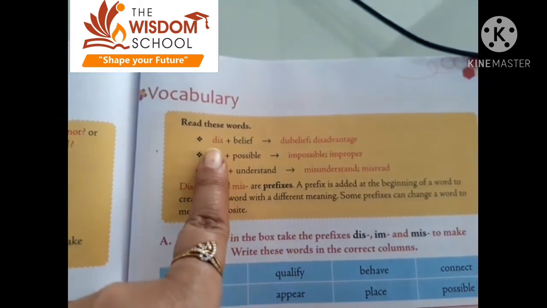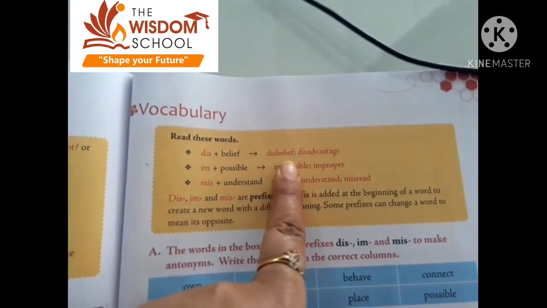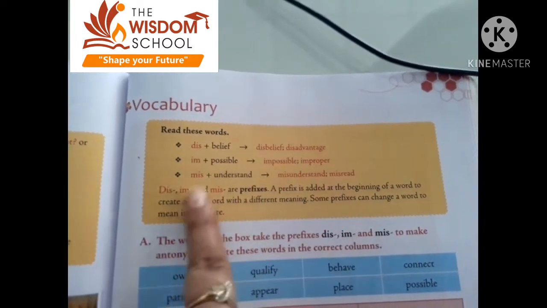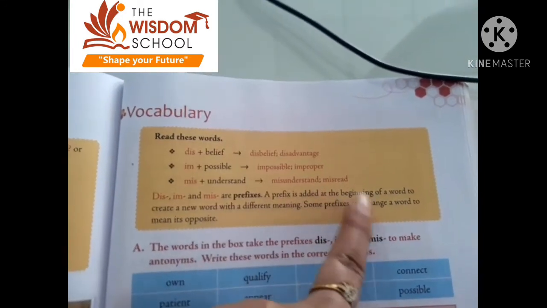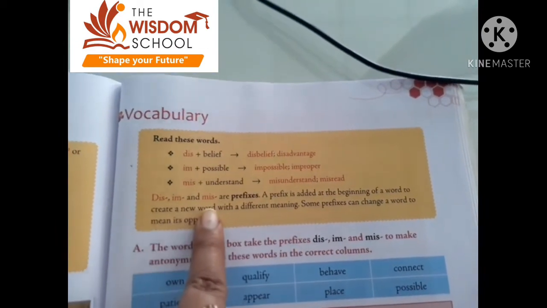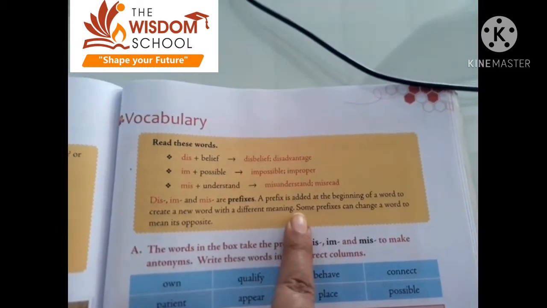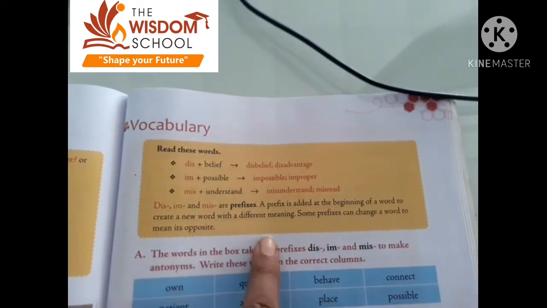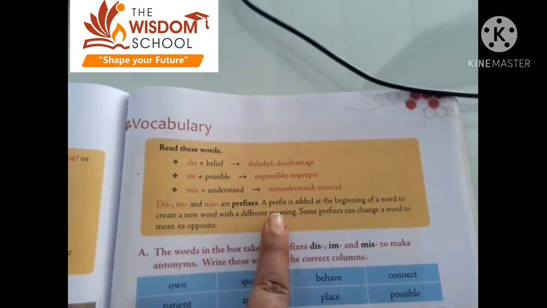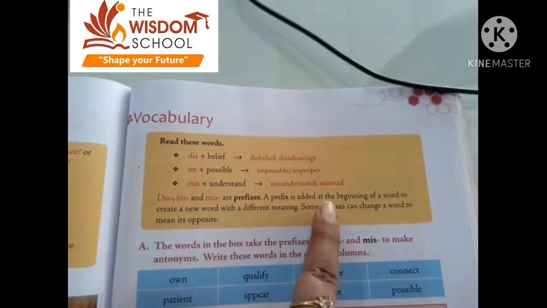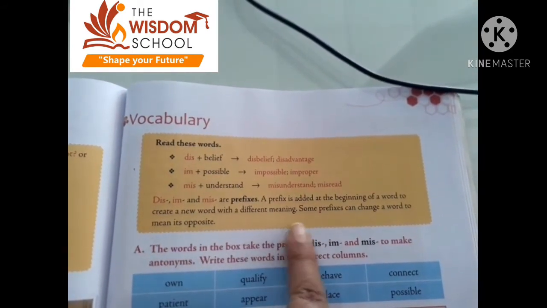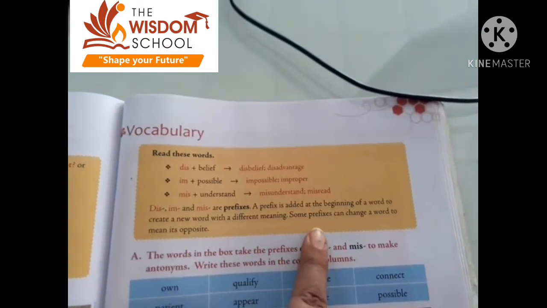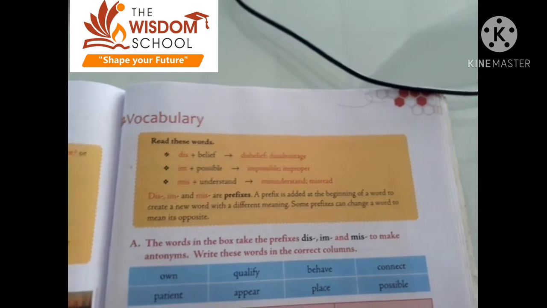Now come to the vocabulary part. Read these words. Dis plus belief, disbelief, disadvantage, impossible, improper, misunderstand, misread. Dis, im and mis are prefixes. A prefix is added at the beginning of a word to create a new word with a different meaning. Why will we use a prefix? We will use a prefix to make the opposite word. Some prefixes can change a word to mean its opposite. कुछ prefix क्या करते हैं, उसका opposite बना देते हैं.